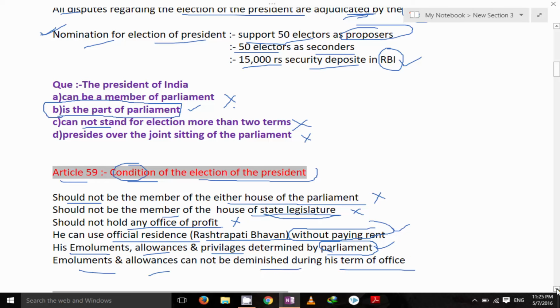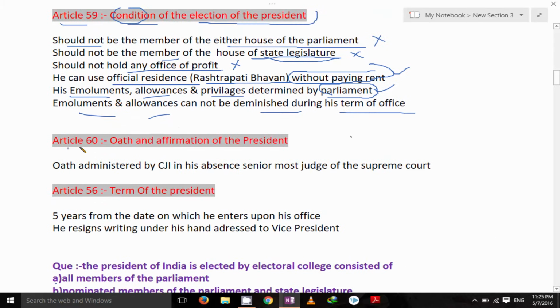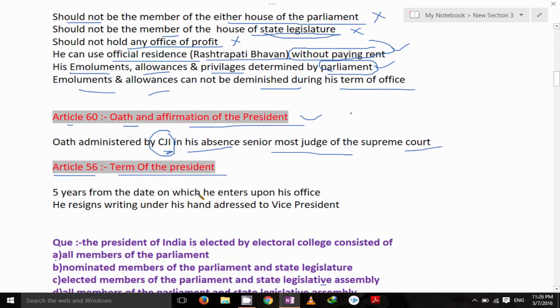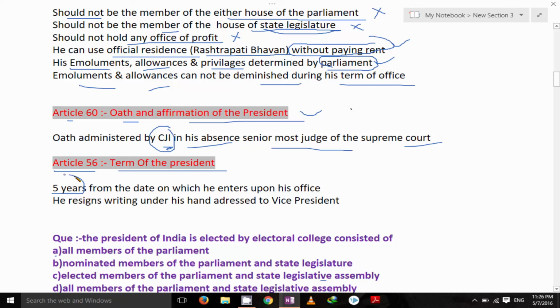Okay, important. Next, Article 60, the oath and affirmation of the President. Who administers the oath of President of India? That is CJI, Chief Justice of India. And in his absence, the senior most judge of the Supreme Court. Article 56, the term of the President. The term of the President is 5 years from the date on which he enters upon the office. He resigns in writing under his hand addressed to the Vice President. Okay, addressing to the Vice President, he resigns himself.